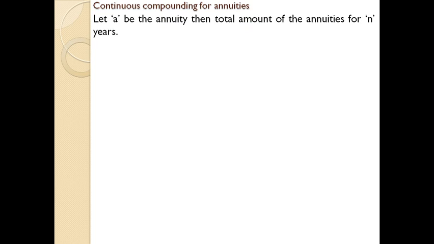Let A be the annuity, then the total amount for the annuity for n years will be A equal to a divided by i into e raised to m minus 1, and we all know m equal to i into n. We use this equation when a certain person lends or invests a fixed amount at different intervals of time.